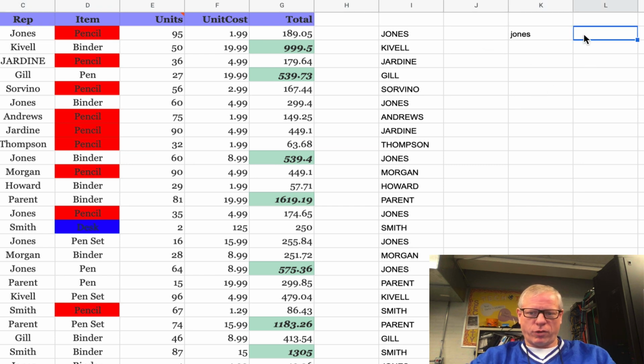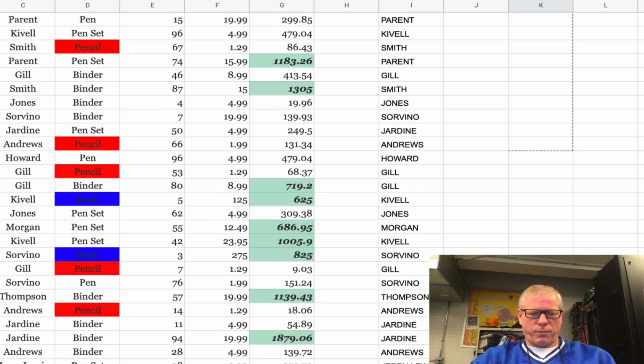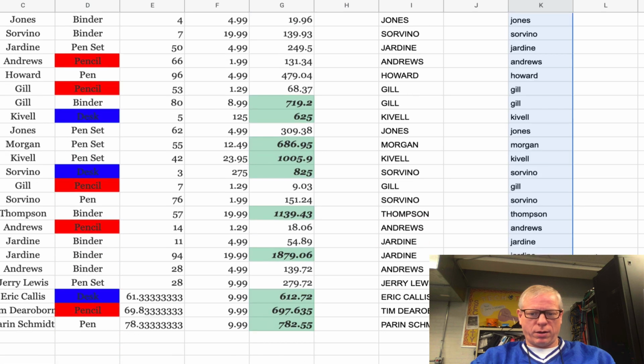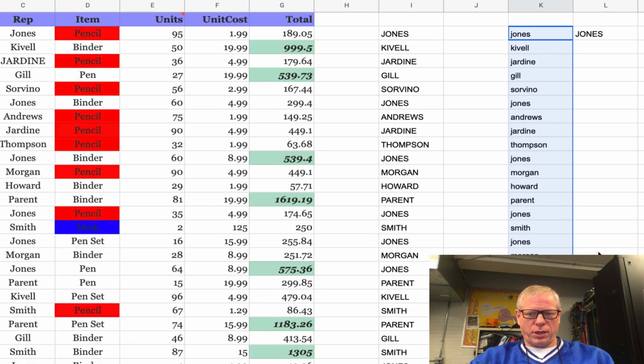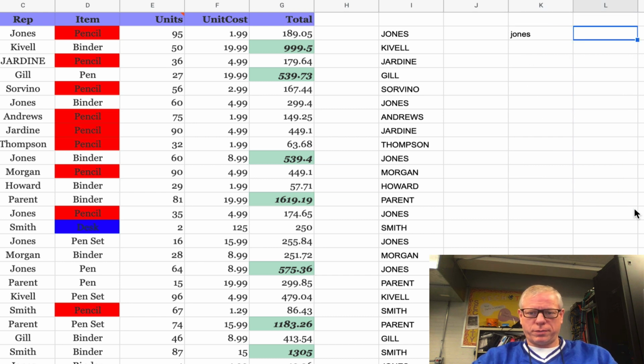I can do the same thing for all upper. It's equals upper, open paren, C2, close paren, and it will give it to me in all uppercase. If I wanted to carry that out on the whole column, I could just grab the handle and drag that same formula all the way down, and it would give me all those things in lowercase. I could do the same thing over here for upper. I'm not going to do the whole thing, but you can see how that works. So that's a real easy way to change the case from all lower to all upper. Let me get rid of those.